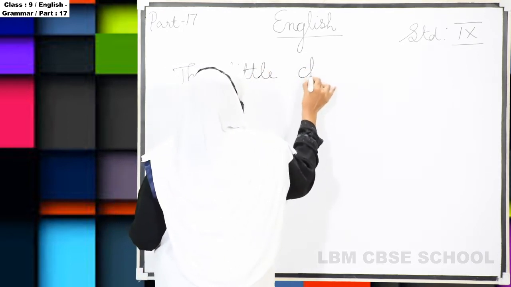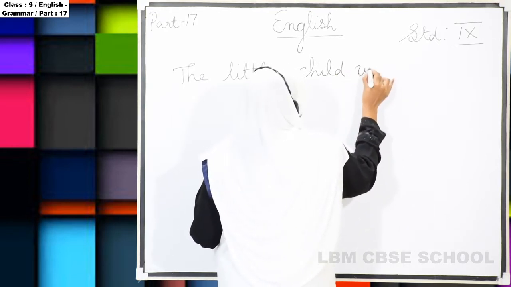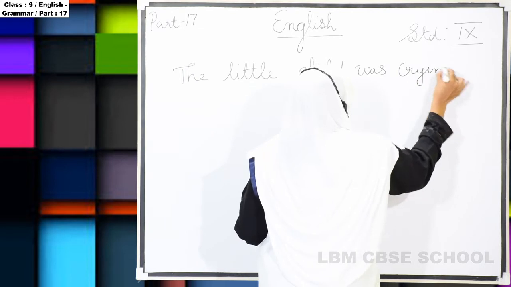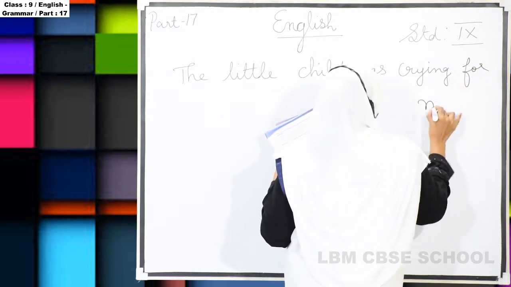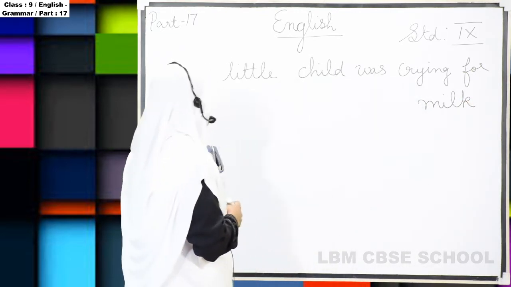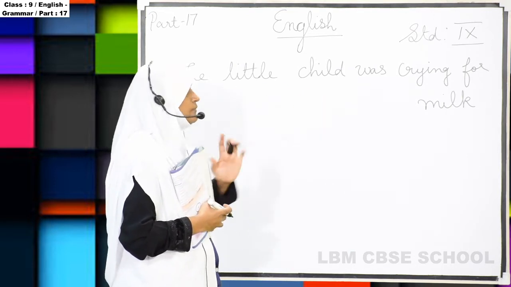The little child was crying for milk. Understand? What is the sentence? The little child was crying for milk.